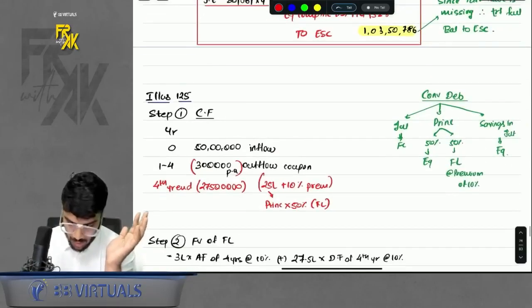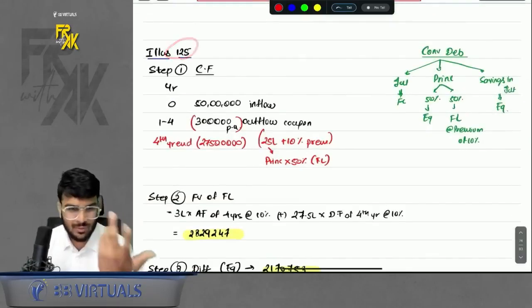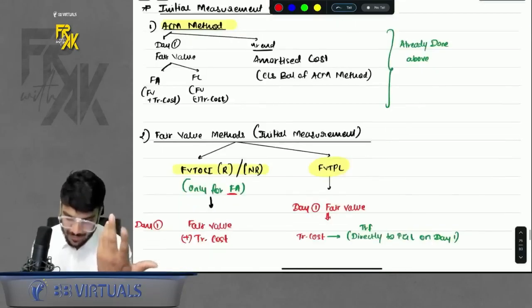Okay, illustration number 125. Normal question, you can try in homework. That is fine. You can revise in homework basically.